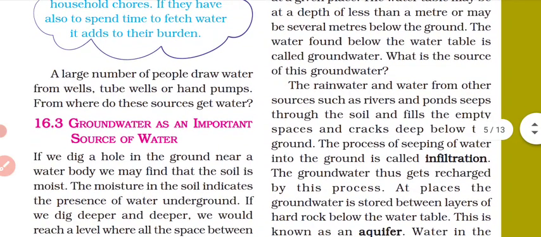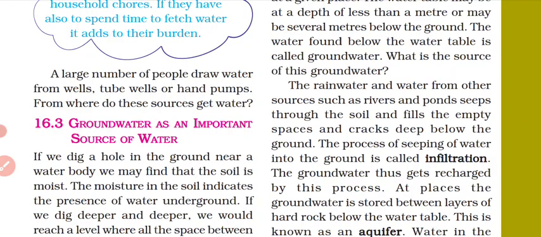At the time of rain, whatever water is there will run off or enter the rivers, ponds or other water bodies. Now this water will seep through the soil and fill the empty spaces and cracks deep below the ground.